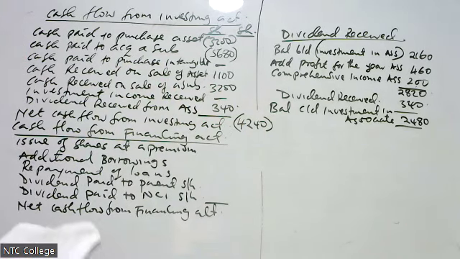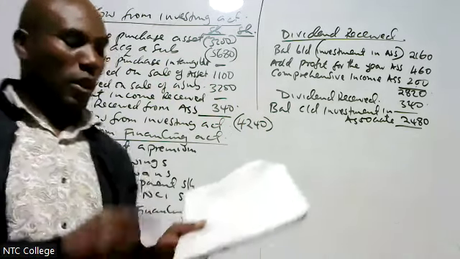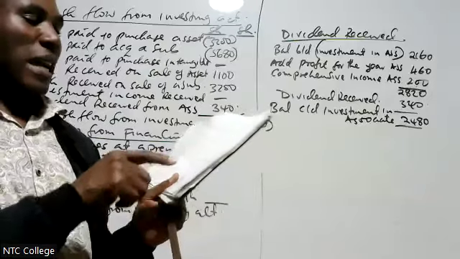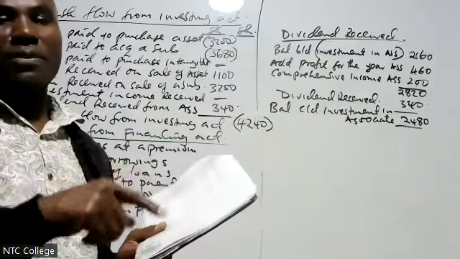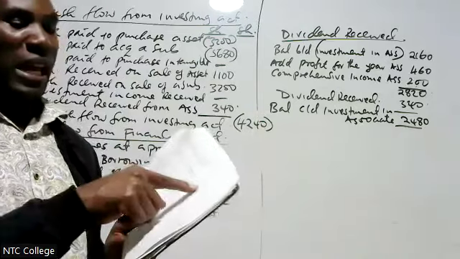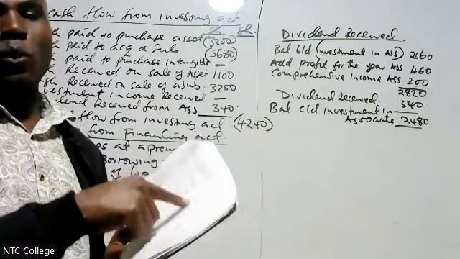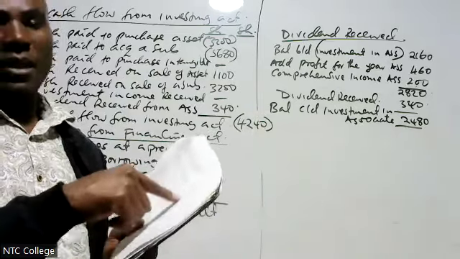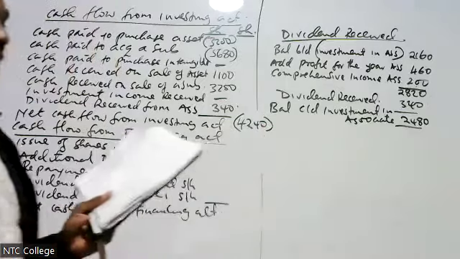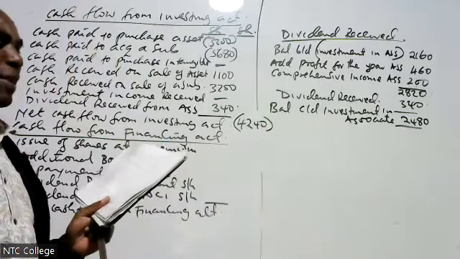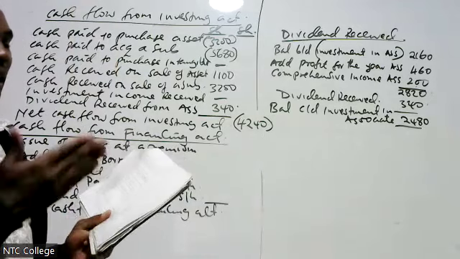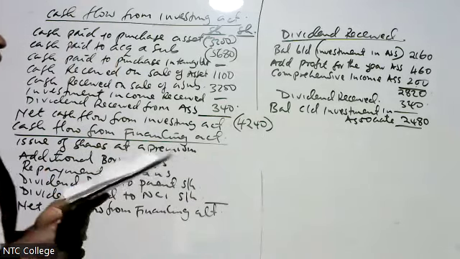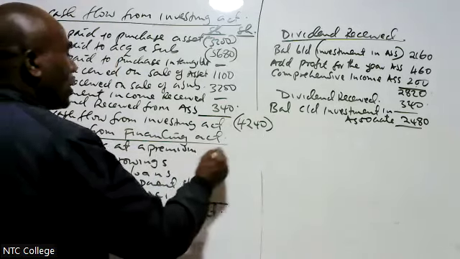Okay, let's do the issue of shares at a premium. When you check in the balance sheet, under equity, ordinary shares, from the previous year it is 6 million. In the current year, it is 6 million. Then what does it mean? We did not issue.